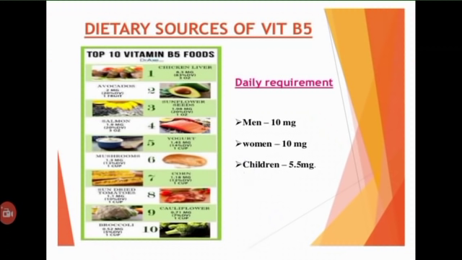Now coming to the dietary sources of vitamin B5, which is present in all animal and plant foods, and the rich sources include egg, liver, meat, yeast, etc. Coming to the recommended dietary allowances, for humans it is not clearly known, but a daily intake of around 5 to 10 mg for all ages is advised.